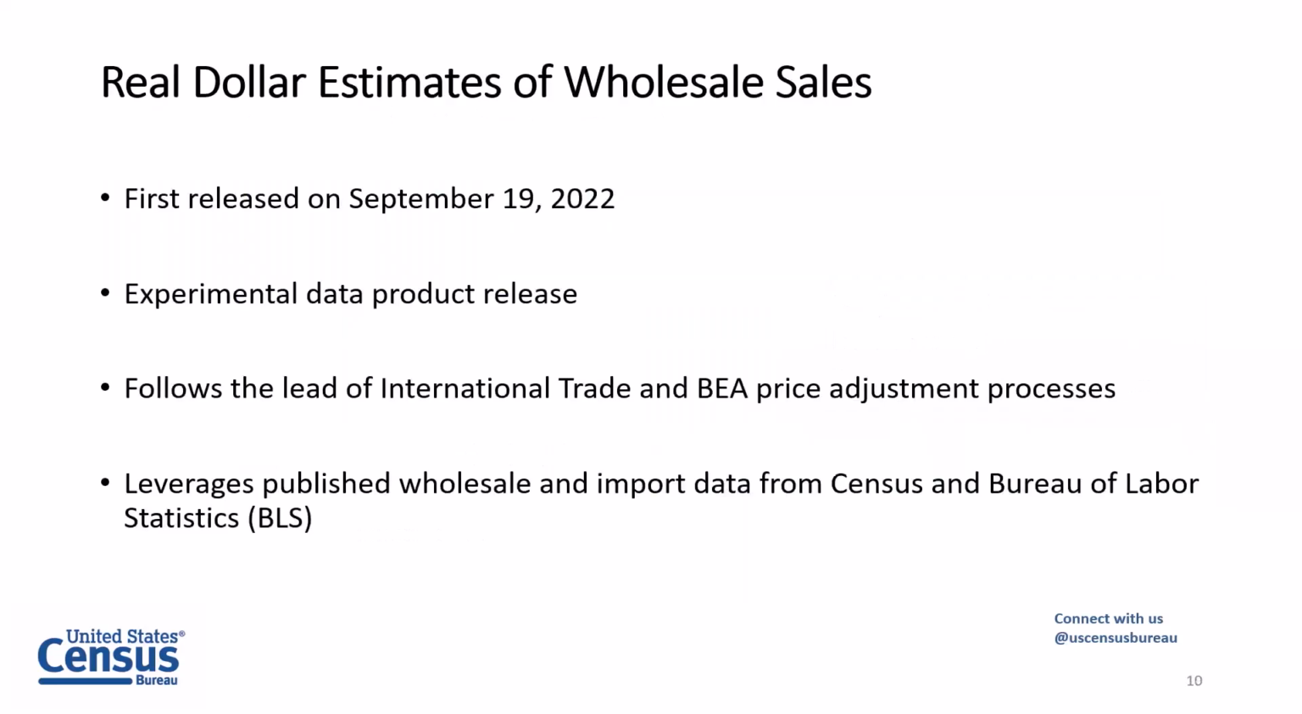So what did we do? Well, beginning in September of 22, we released the first estimates of real dollar sales for wholesale. It's issued as an experimental data product, which is a designation we put on new products that gives us a chance to put out the methodology, get some reaction, and make some adjustments before it becomes a formal data product. So that's the approach we took here.